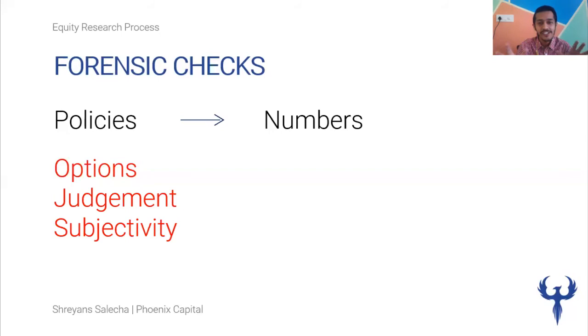So we also need to understand that these options, these alternatives, exist because different companies have different business models, right? And in order to ensure that companies have the choice and flexibility to report as closely as possible to the economic perspective or the real business perspective, these alternatives exist in the accounting policies. But obviously, these can also be very easily misused by the management, which might lead to numbers that we see and think are objective to actually be biased, right?